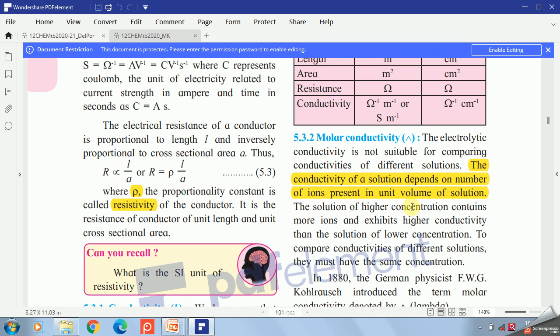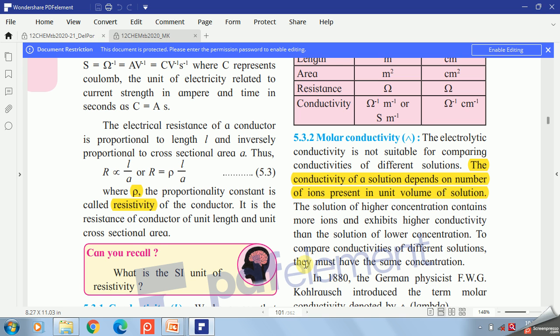The solution of higher concentration contains more number of ions and exhibits higher conductivity than the solution of lower concentration, because in lower concentration the number of ions will be less. So it is not easy to compare the conductivity of solutions which have different concentrations. There should be the same concentration, then we can compare the conductivity, and for that purpose a new term